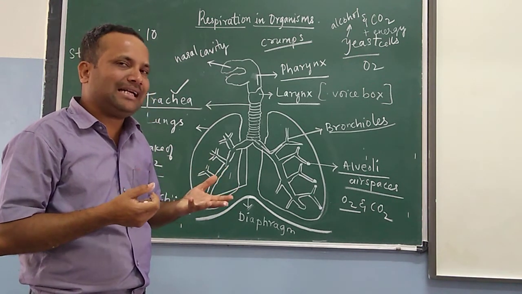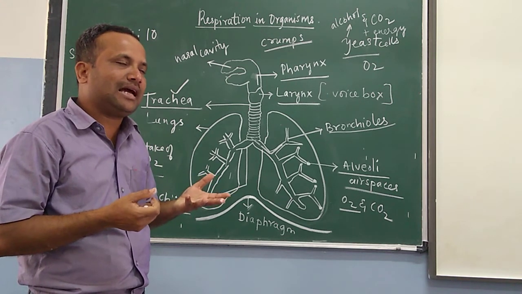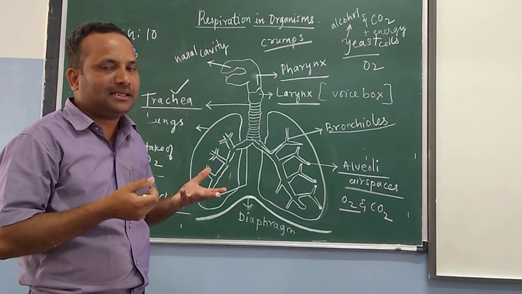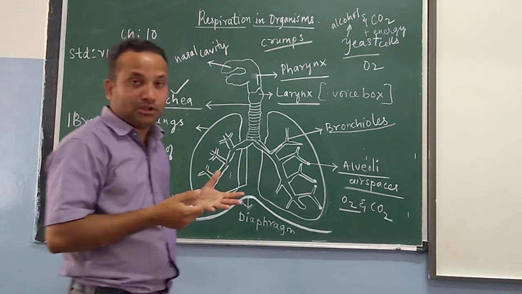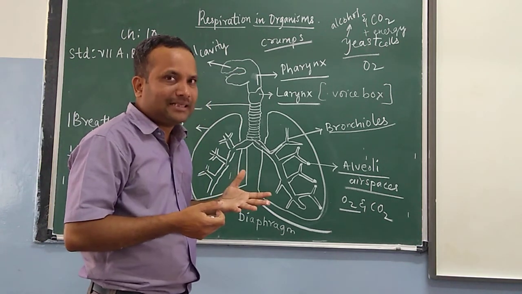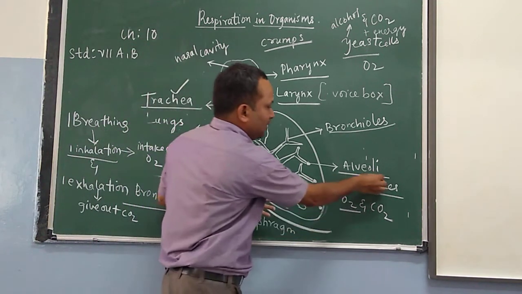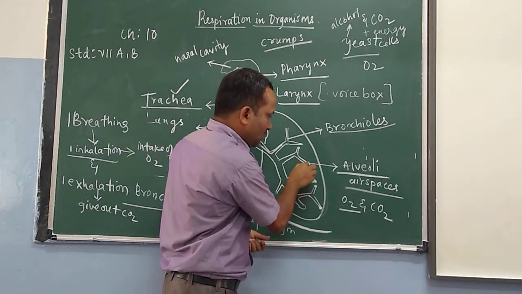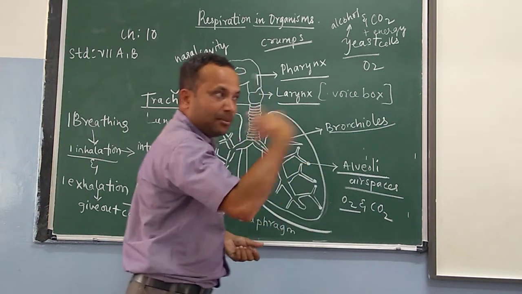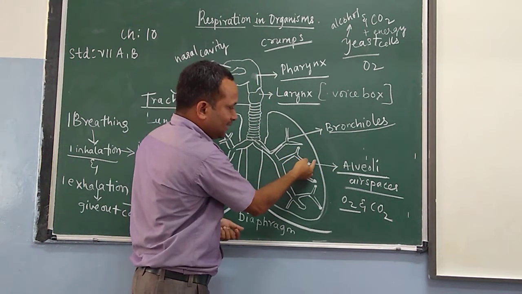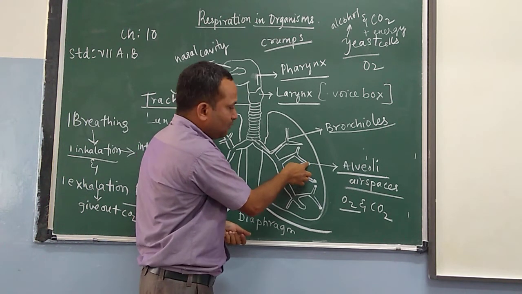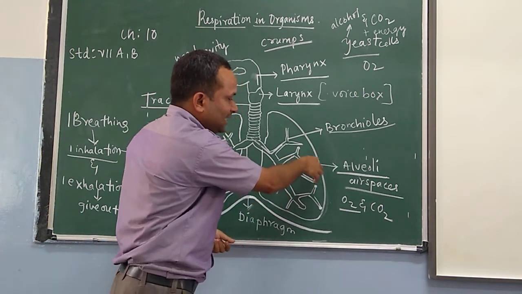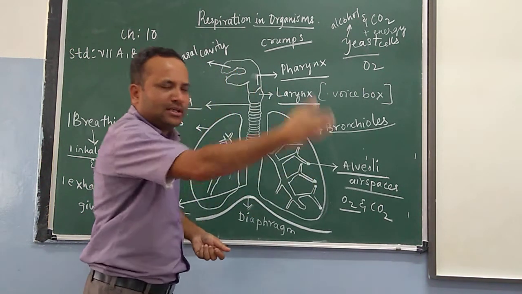These bronchioles contain millions of air sacs called alveoli, where the actual exchange of gases takes place in our body. The actual exchange of gases can take place only in these alveoli. Carbon dioxide will come inside, and oxygen will go to the neighboring cells. Carbon dioxide from that neighboring cell will go to the alveoli. From the alveoli, whatever oxygen is there is transported to the neighboring cells.